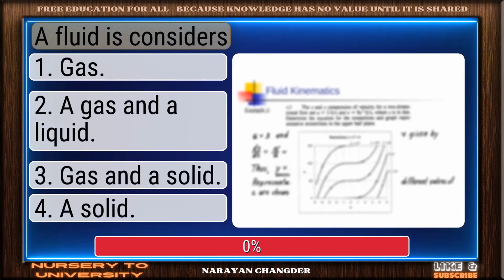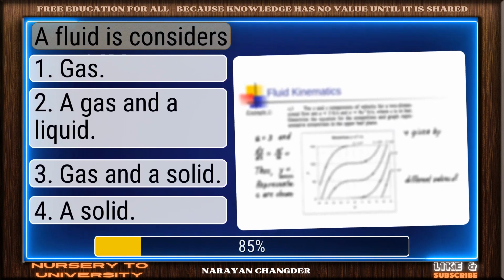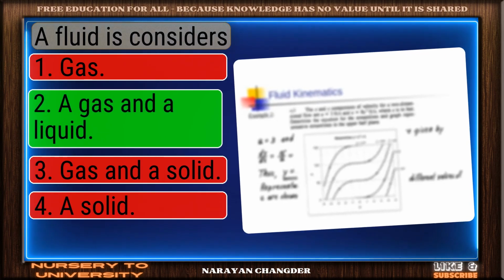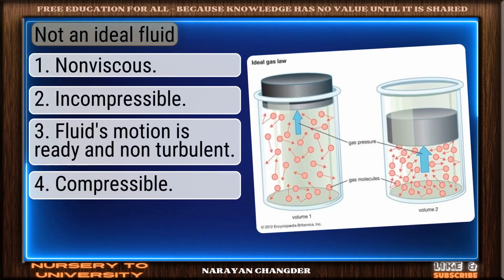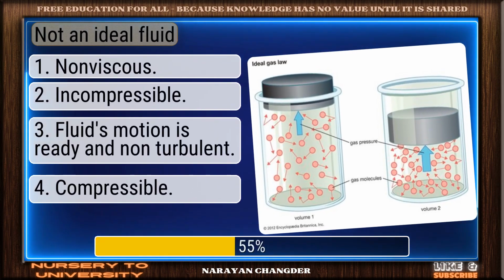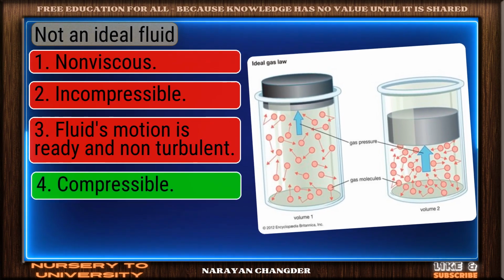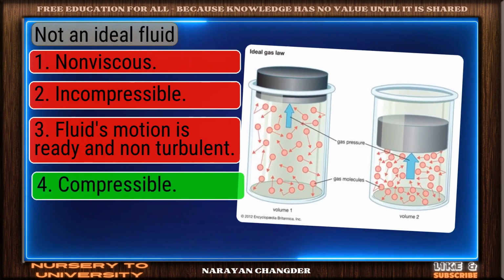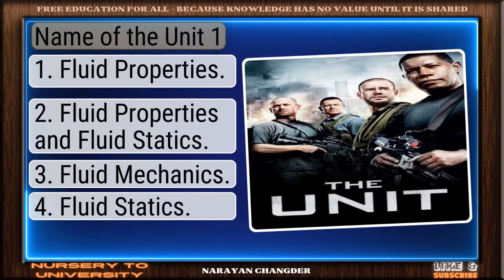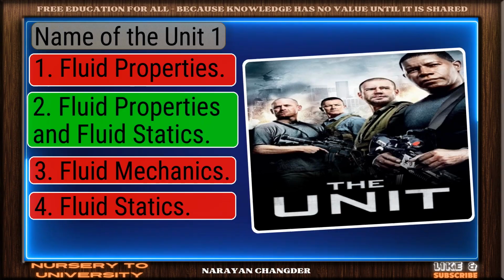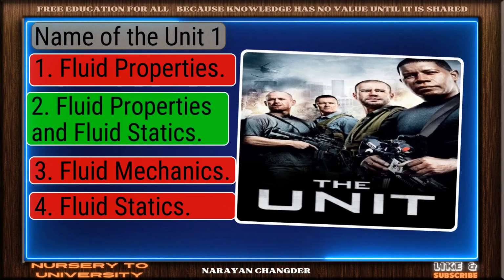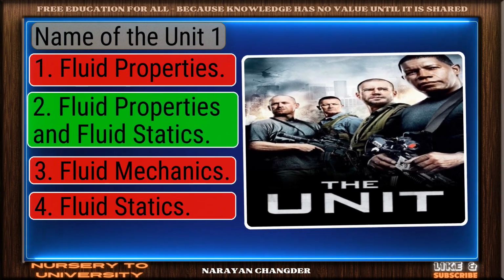A fluid is considered. On track. A gas and a liquid is the correct answer. Not an ideal fluid. Solid response. Compressible is a valid choice. Name of the unit 1. Right choice. Fluid properties and fluid statics is the best answer.